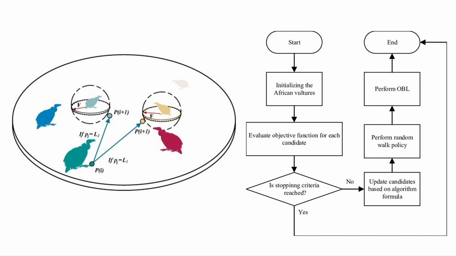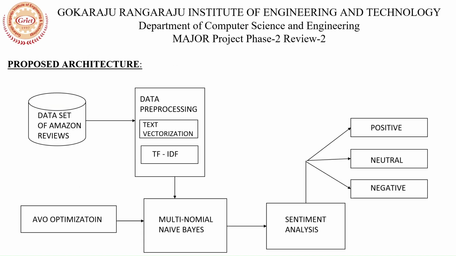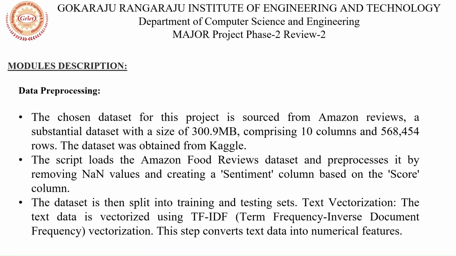Coming next, this is the proposed architecture, and we have considered the Amazon review dataset. The chosen dataset for this project is Amazon reviews. It contains 10 columns and approximately 5 lakh rows.